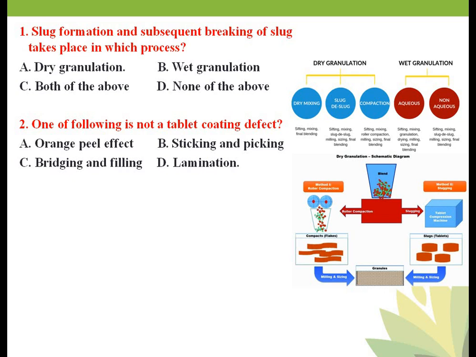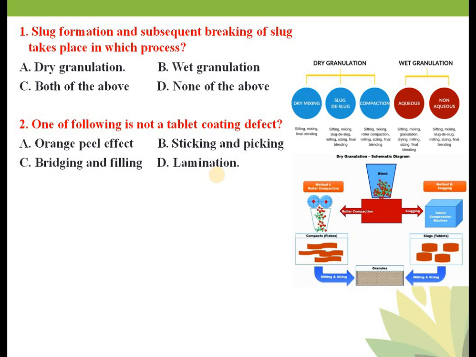Okay, so here they have asked which one is not a tablet coating defect. So, which one of the following is not a tablet coating defect? So lamination is not a tablet coating defect, it's a tablet manufacturing defect. Okay, lamination means nothing but the separation of a tablet into two distinct layers, that is known as lamination.